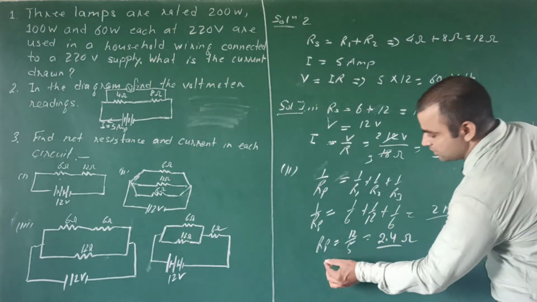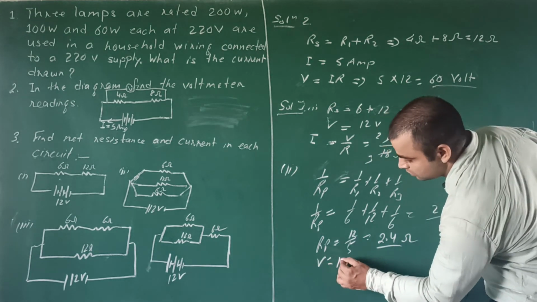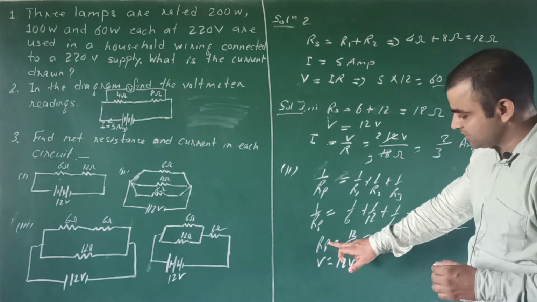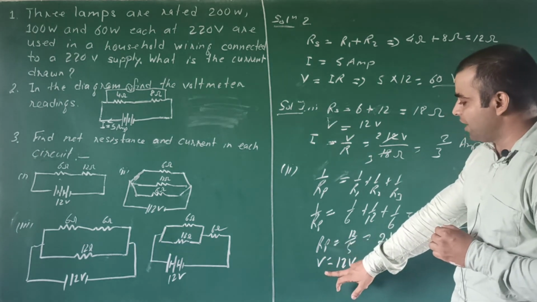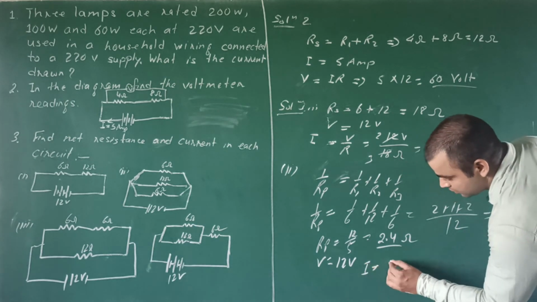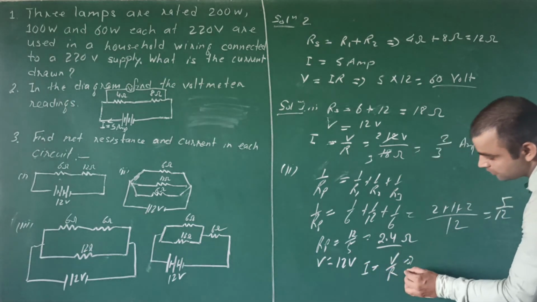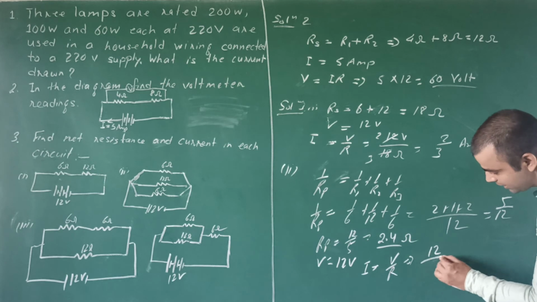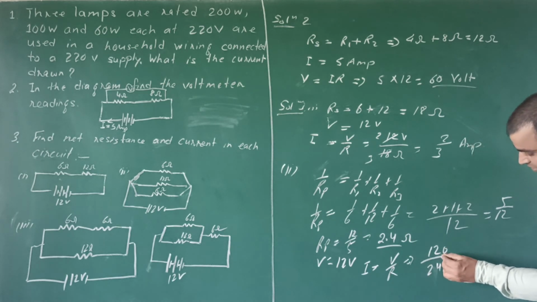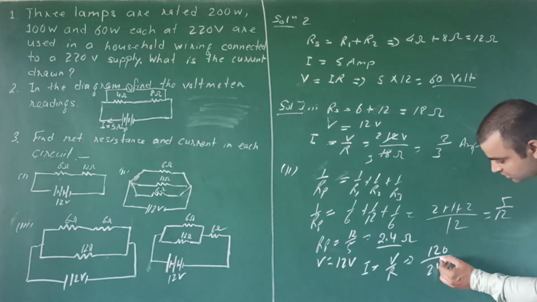Next, we have to find out the current. Potential is given V equals to 12 volt. Here is the resistance, here is the potential. Find out the current. Current will be V by R. V is given 12 and R is given 2.4.